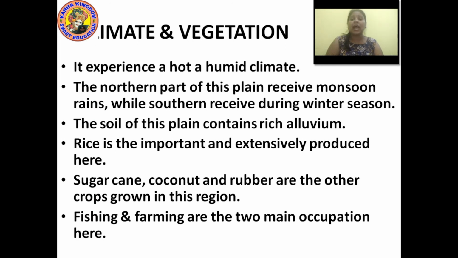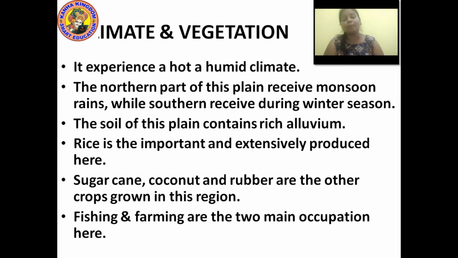The climate and the vegetation of the western coastal plain: they experience a hot and humid climate. The northern part of this plain receives monsoon rains, whereas the southern part receives rain during the winter season. The soil of this plain contains rich alluvium.